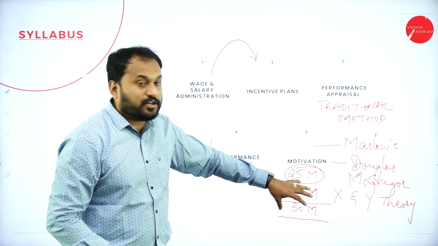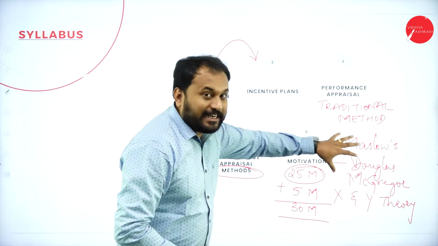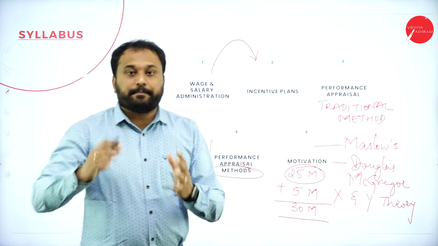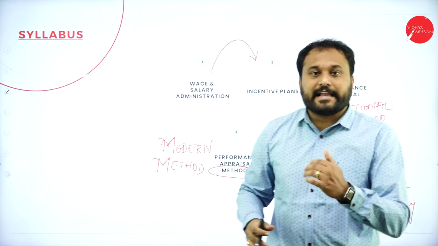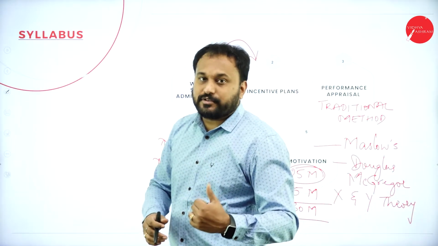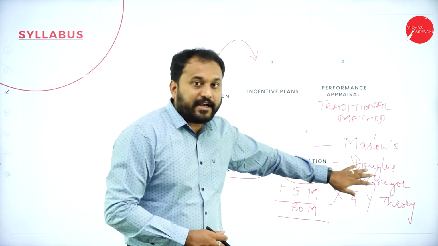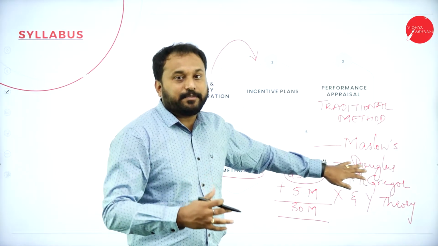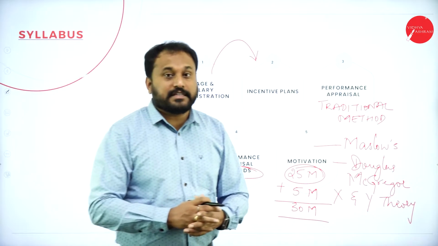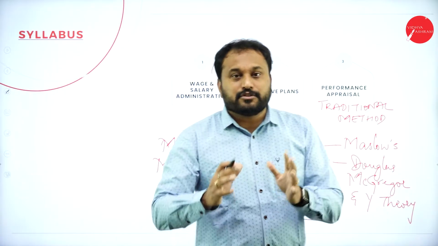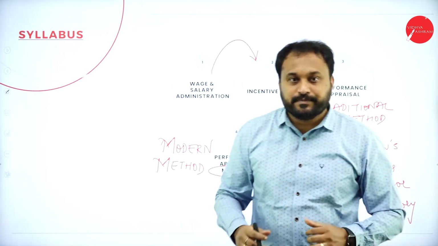So 30 marks is all along with motivation, and you have already studied Maslow's theory in your PUC also. That is the motivation of Maslow's hierarchy, the same thing which you are supposed to write here. Then Douglas, you have studied in your first semester principles of management, and then we have Herzberg's theory also, which you have already studied in the principles of management. So the same repetition is what you are supposed to go with.